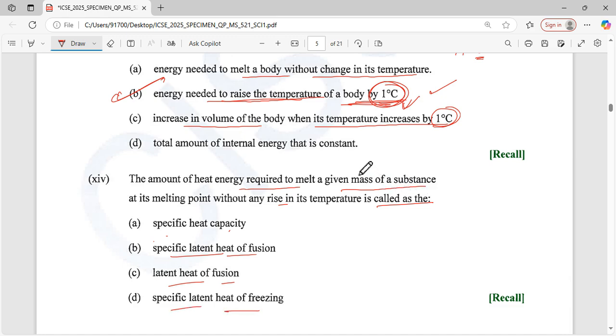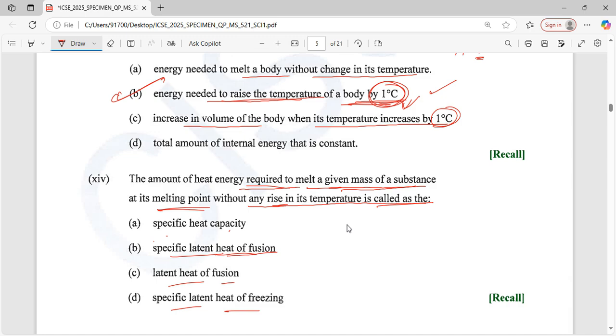The correct answer is the latent heat of fusion, because it is the amount of heat energy required to melt a mass of a substance, melting without any rise in temperature in the curve. The amount of energy required to melt a mass at a given point. Okay, melt at a given point. So that is called latent heat of fusion.